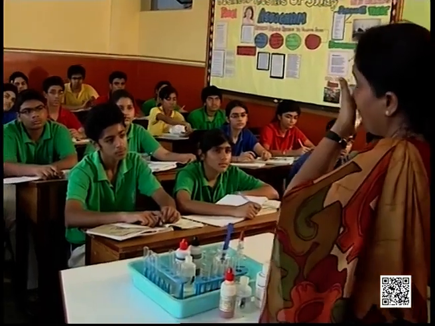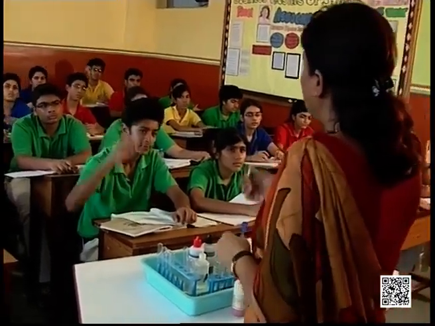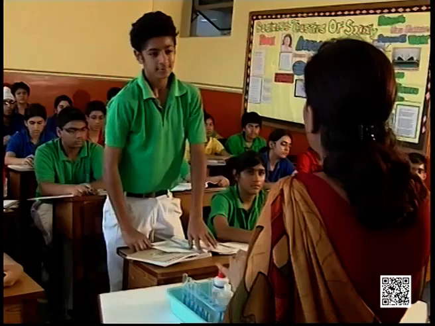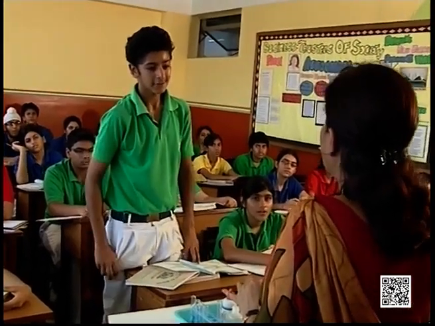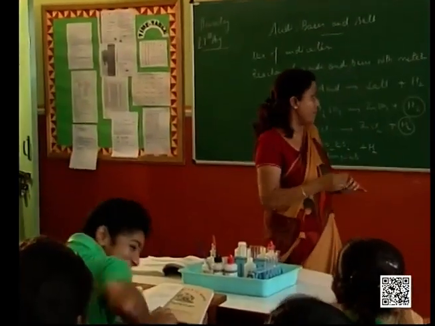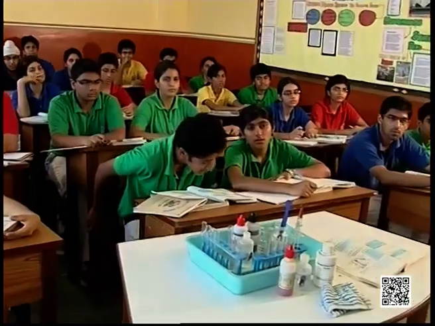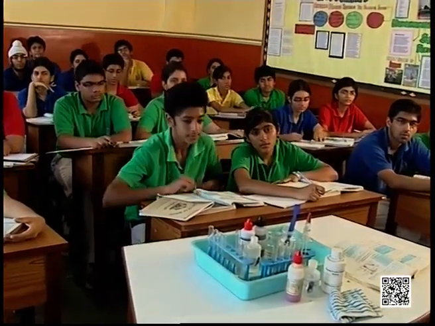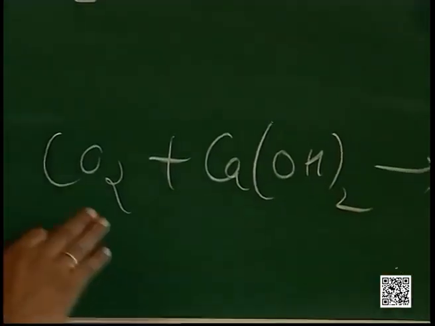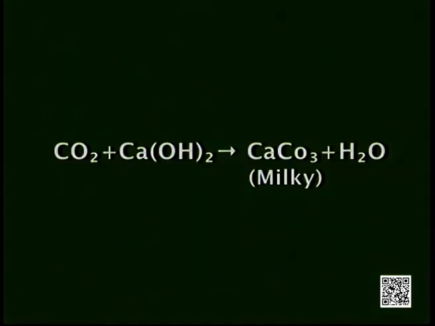What is the chemical formula for lime water? Himanshu? Calcium carbonate. Lime water. Calcium hydroxide. Calcium hydroxide. Alright, so when we pass this carbon dioxide through lime water, which is calcium hydroxide, this lime water turns milky.